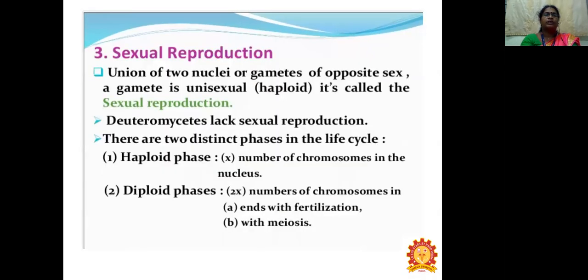Next is sexual reproduction, which is the union of nuclei or gametes of opposite sex. A gamete is unisexual. Deuteromycetes lack sexual reproduction. There are two distinct phases in the life cycle, the haploid phase and the diploid phase. The haploid phase means there is x number of chromosomes in the nucleus, and in the diploid phase there are 2x chromosomes. The haploid phase ends with fertilization, and the diploid phase ends with meiosis.